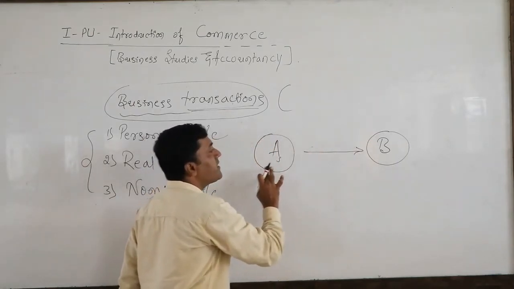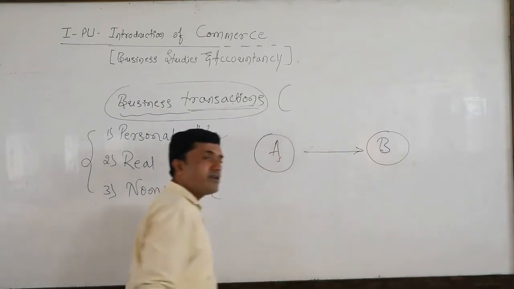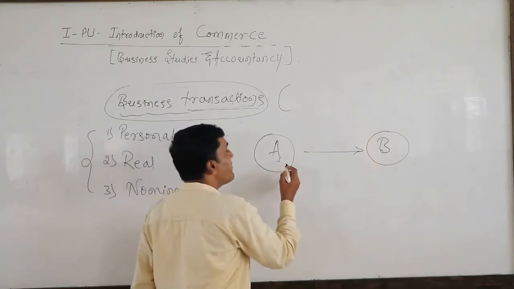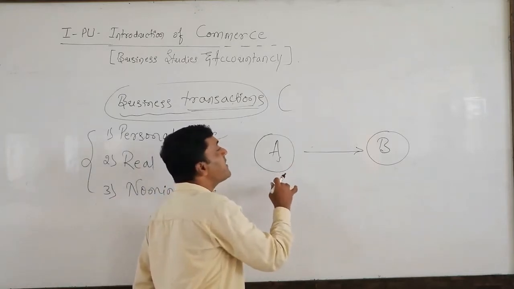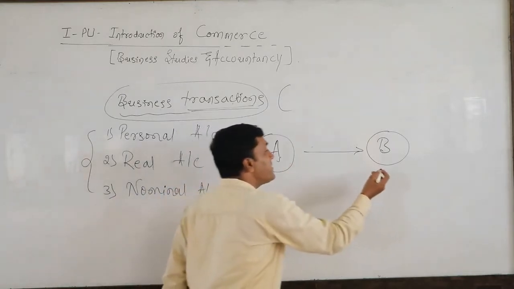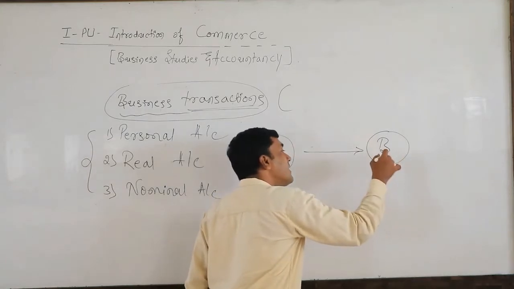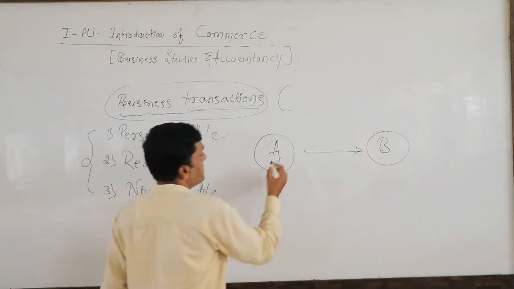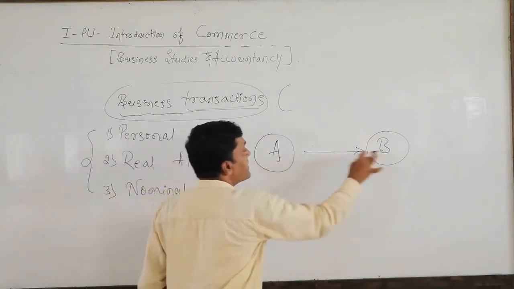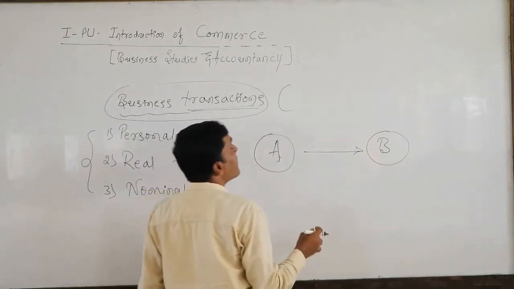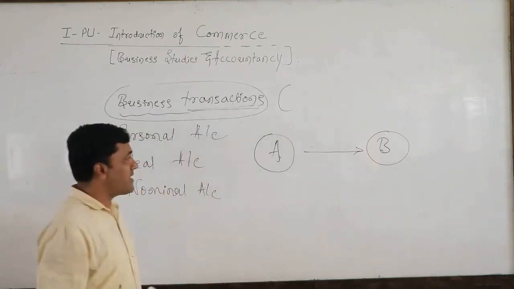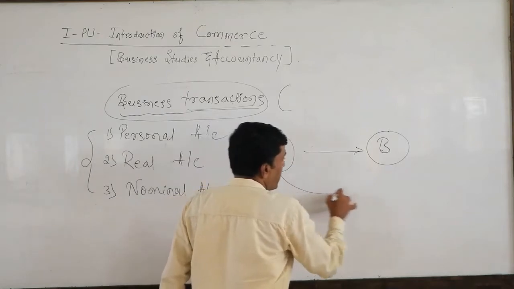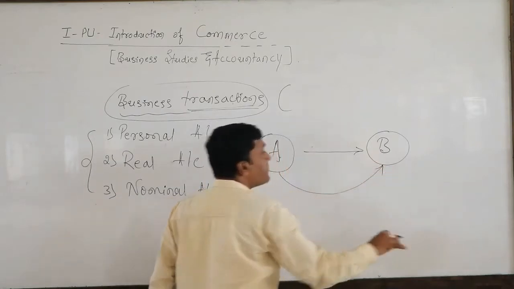In the form of business, A is the giver in the sense A is the seller, B is the receiver means B is the purchaser. So between A and B, there is a transaction that should be in the form of business transactions. So A is the seller to B for earning income.